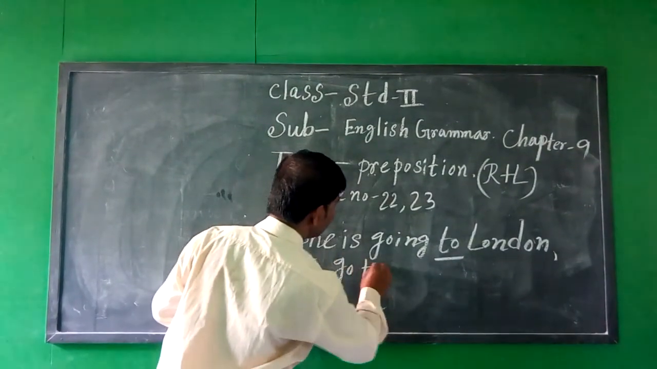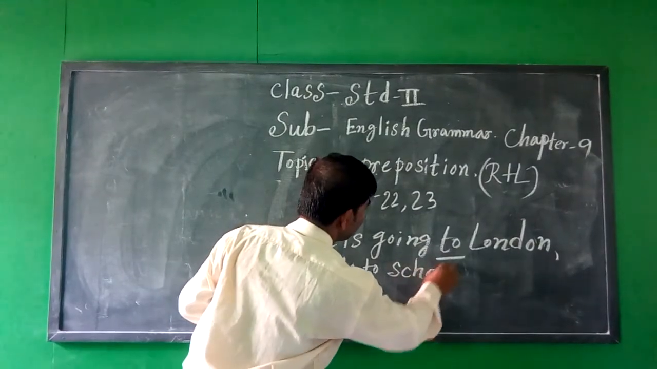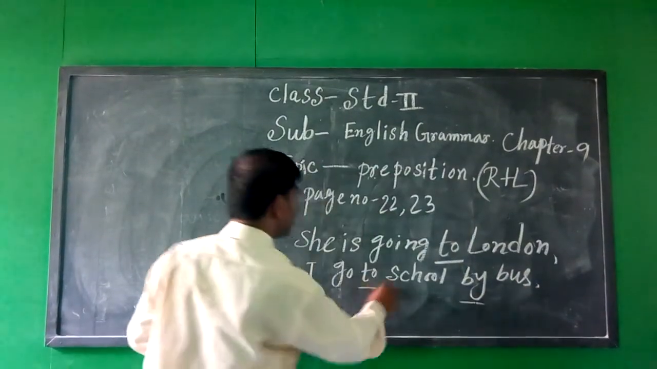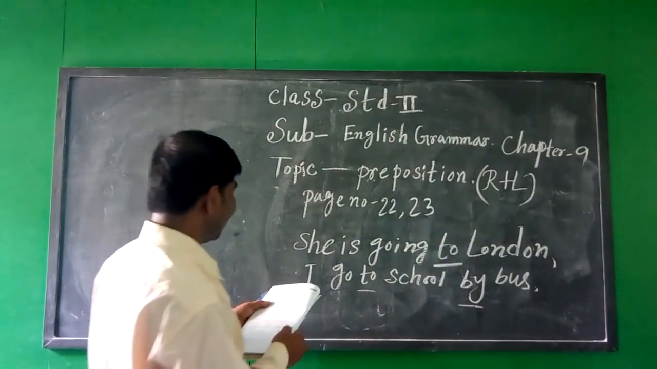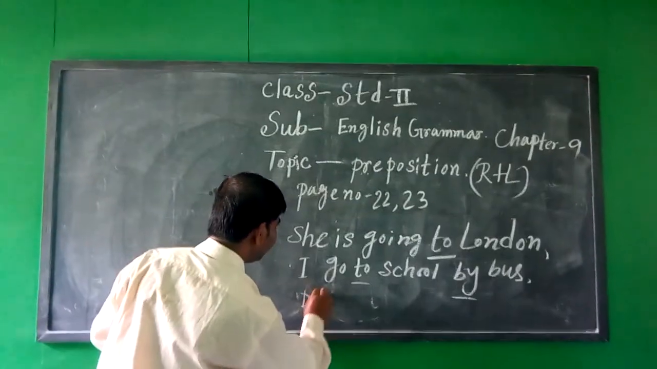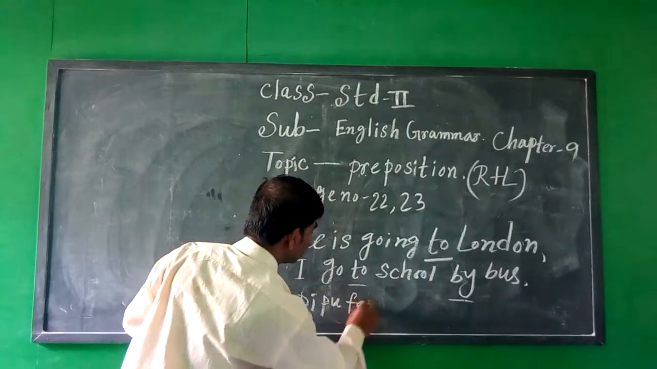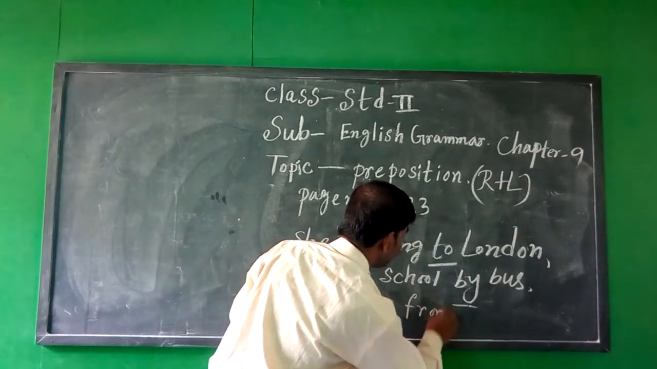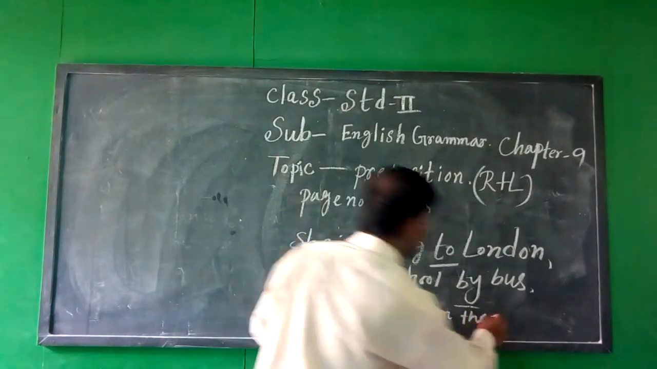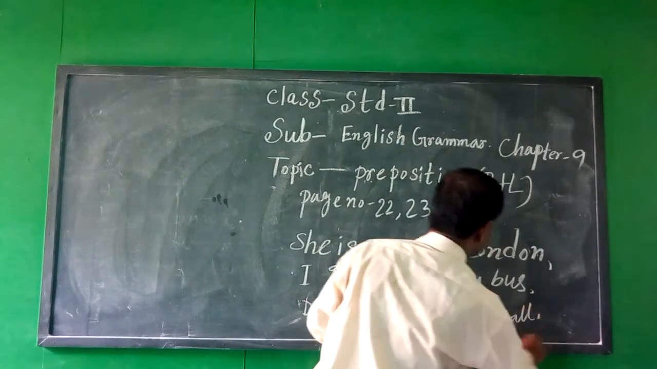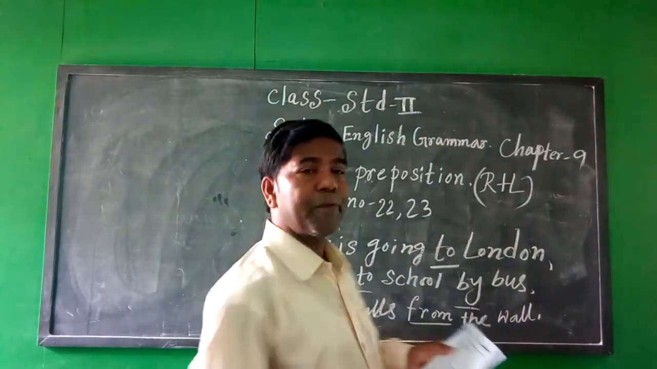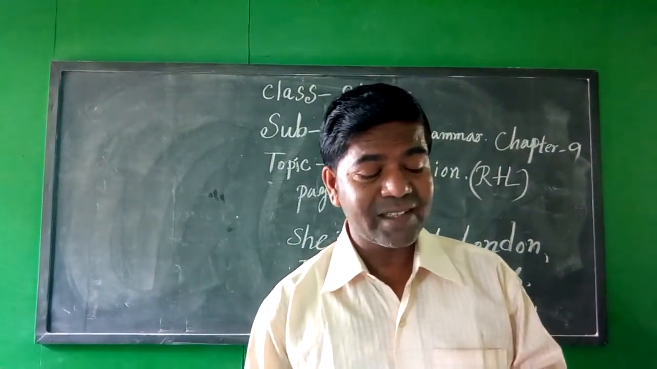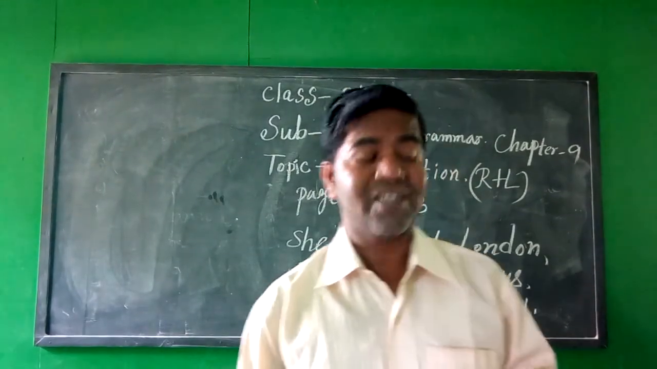I go to school by bus. Here to and by are prepositions. Deepu falls from the wall. Here from is preposition. She is going to London. Here to is preposition. The boy jumped into the pond. Here into is the preposition.